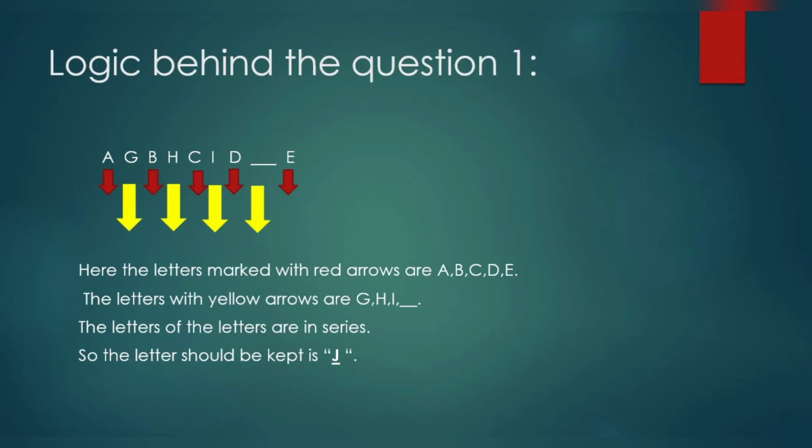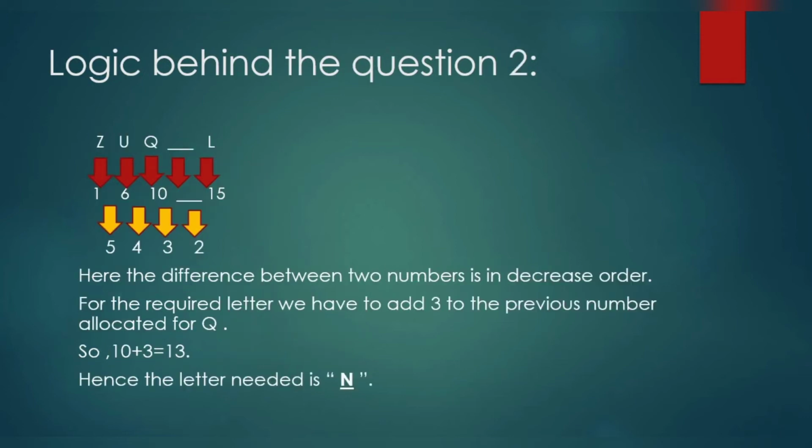So you can find the logic behind the question given is so easy. Now let's discuss the logic behind question 2. Here I am counting the alphabets from Z onwards. That is, Z equals 1, Y equals 2, X equals 3, and so on.